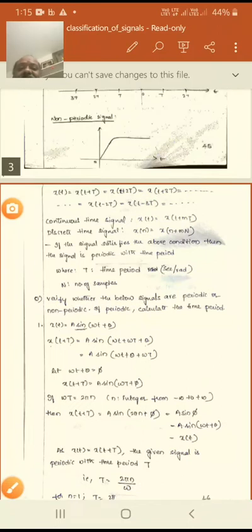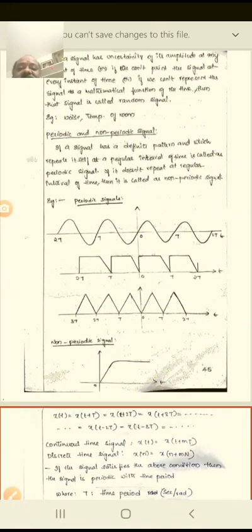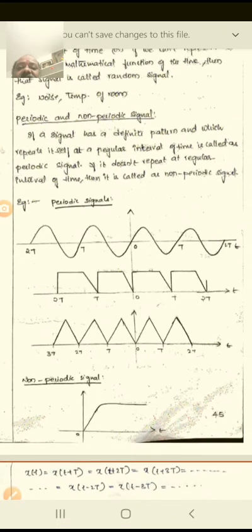Now we come to periodic and aperiodic signals. What is a periodic signal, and what is an aperiodic signal? Just observe that periodic means repetitions will be there. This signal is very interesting.